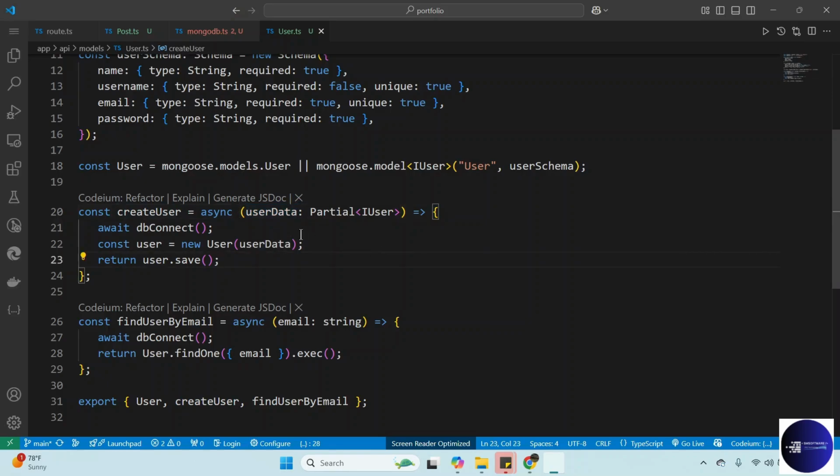Create user, which you pass the connection, and then new user is equal to this one. We call the save method. We return the save method. So this should return the user.